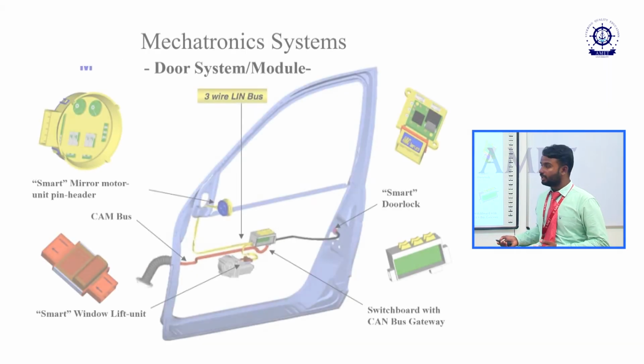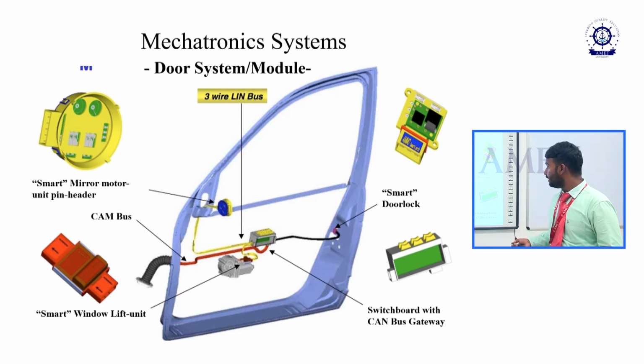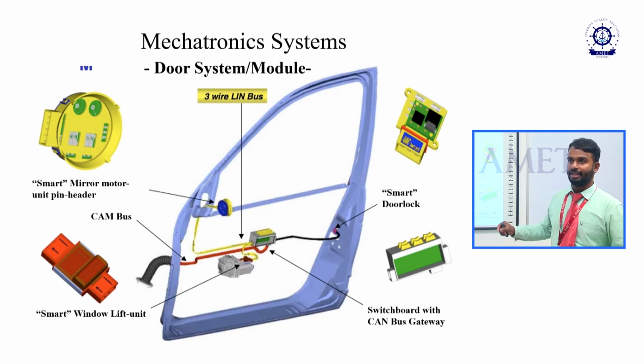The next one is a door system module. How the door system module is working in the day to day life, when we are using the car. In the car you can see it is powered by means of a powered window. The window is operated by means of a button.